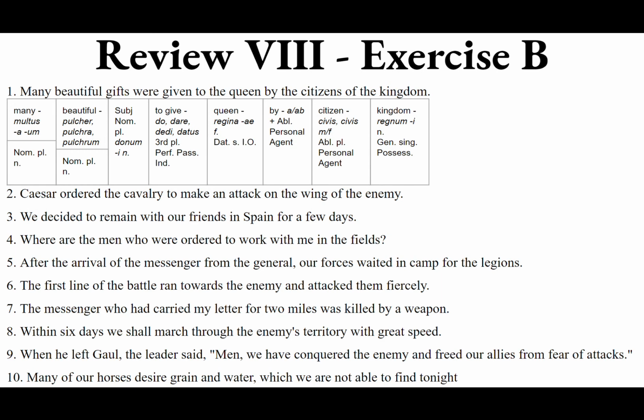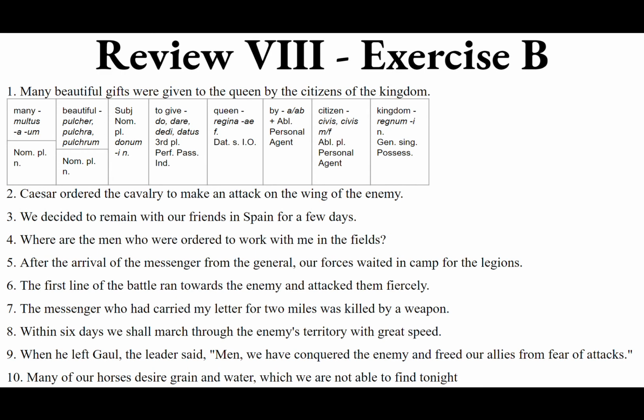Optime, and decima. Many of our horses desire grain and water, which we are not able to find tonight. Poor horses. So many of our horses. Typically we have many out of our horses. We could also say our many horses. So many, multus, multa, multum. We want nominative plural masculine because we're talking about the horses. And typically when we have a number, a numeral, or pauci, or multi, we can use the partitive genitive and give our horses as the genitive plural, equorum nostrorum.